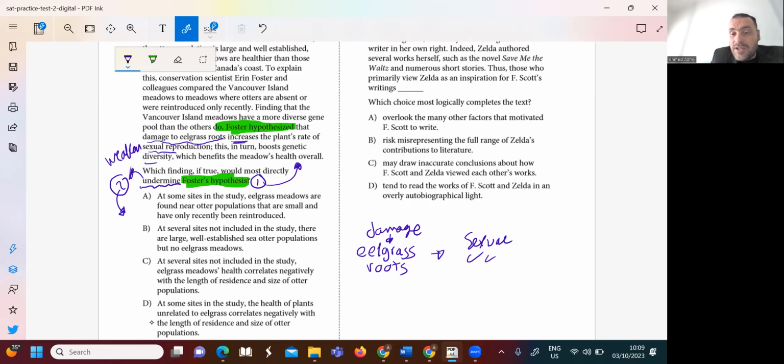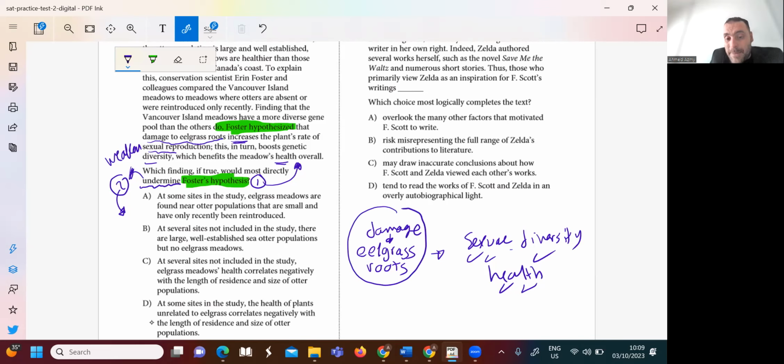So here diversity will be boosted, which benefits the meadow's health overall. So health will be great. Okay, so this is the hypothesis. Let's revise the hypothesis. Let's figure out the correlation. The correlation here, if we damage the eel grass roots, what will happen to the plant? We will have positive effects.